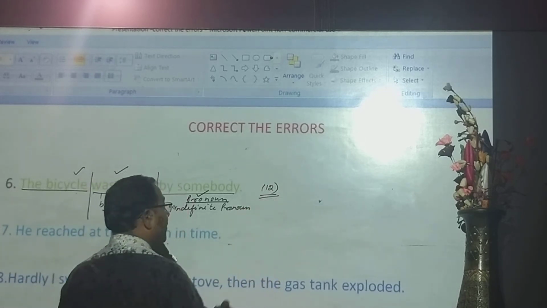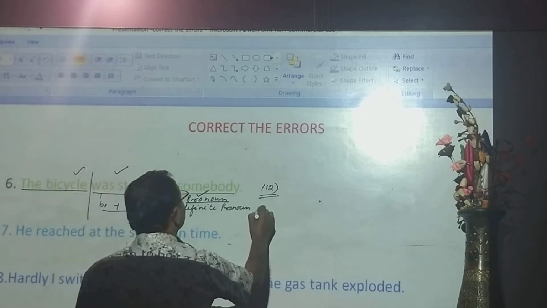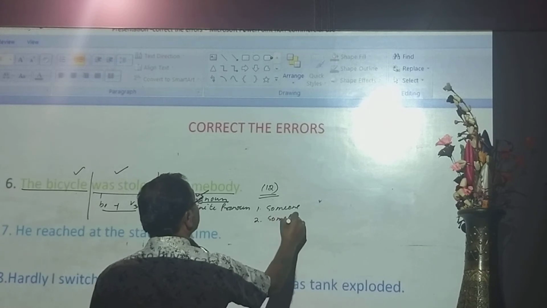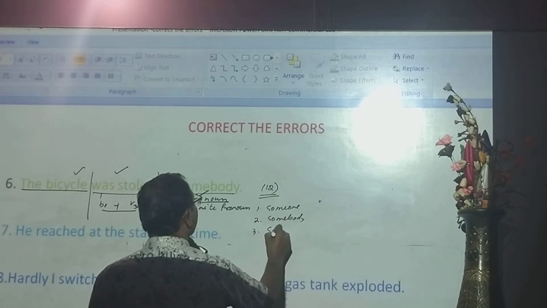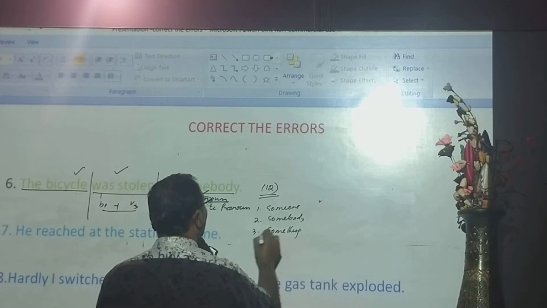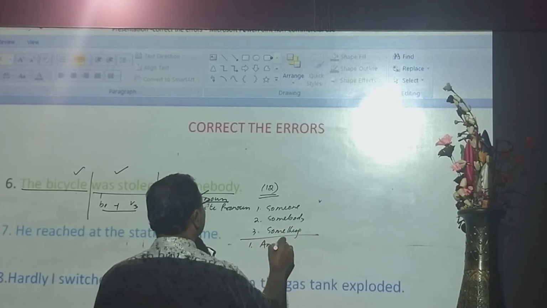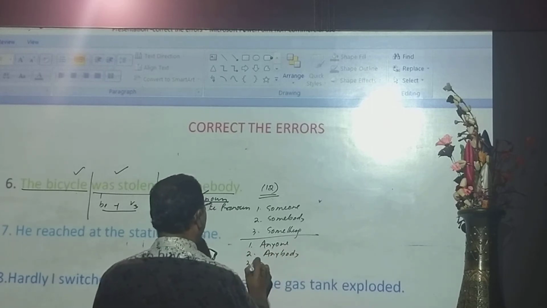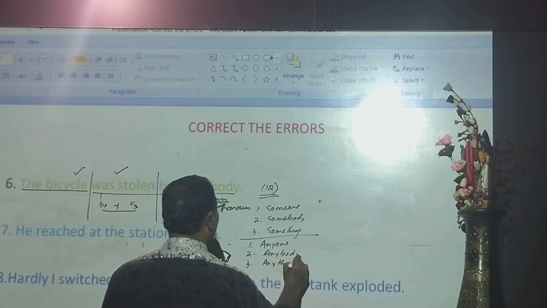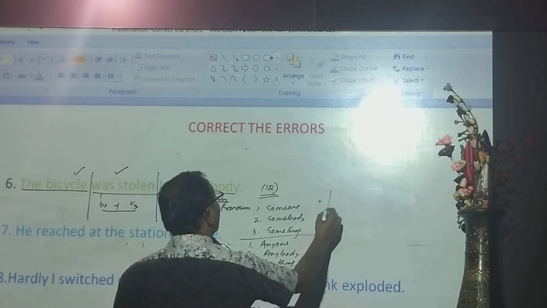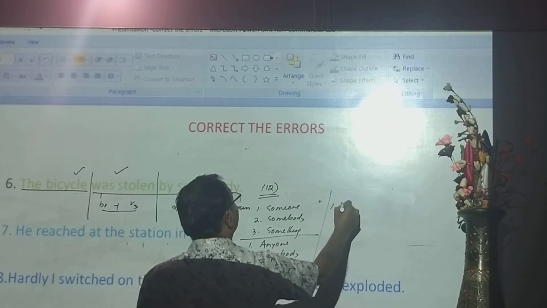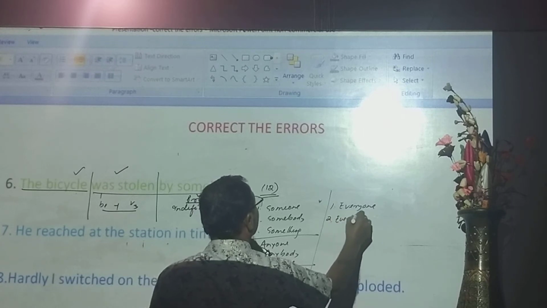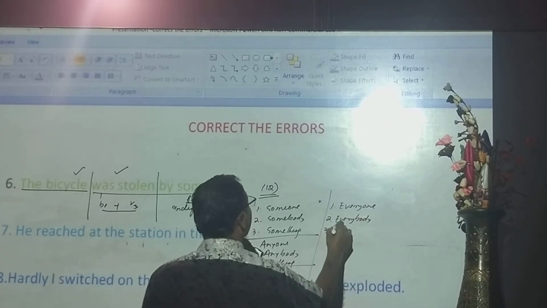There are 12 indefinite pronouns. Let me write: someone, somebody, something. Anyone, anybody, anything. Similarly, third one is everyone, everybody, everything.